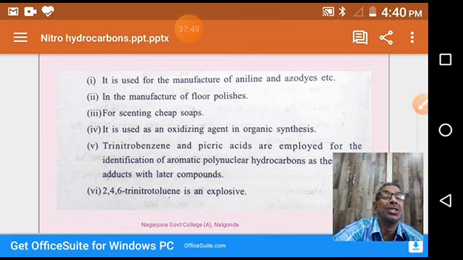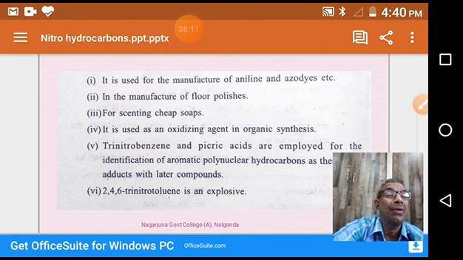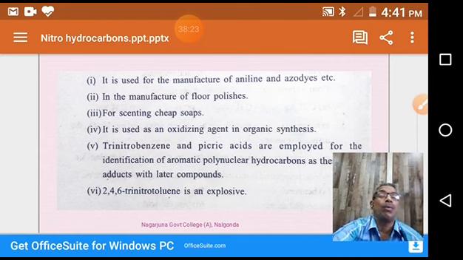2,4,6-Trinitrotoluene, which is called TNT, is an explosive. Generally, when more nitro groups are present in an organic compound, it has some explosive nature. Trinitrotoluene is also an explosive, and so is nitroglycerin. When we have a large number of nitro groups in an organic compound, we suspect that it should be an explosive. In this way, these are the different uses of nitrobenzene.